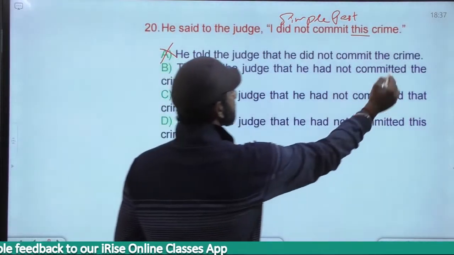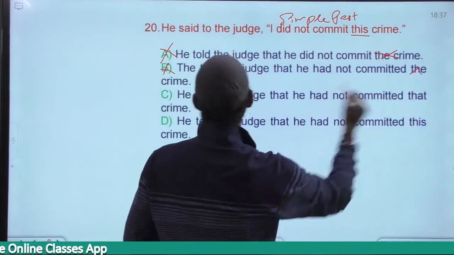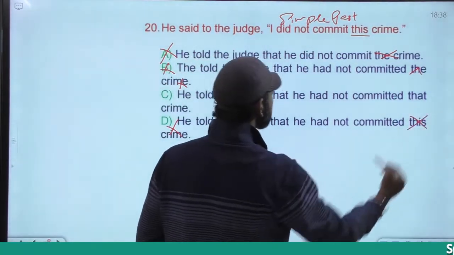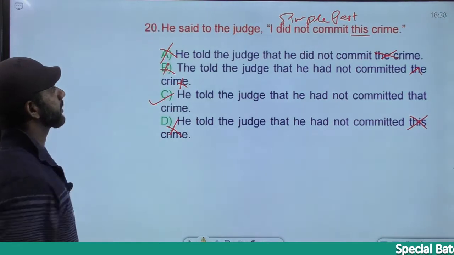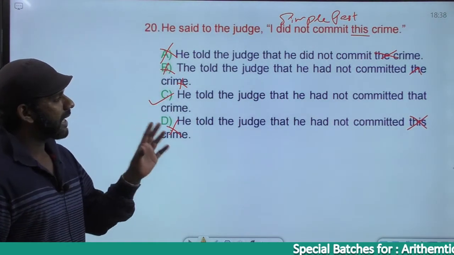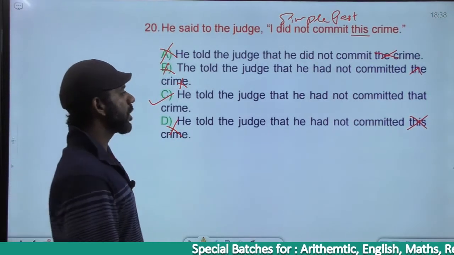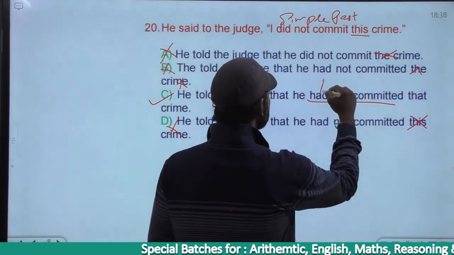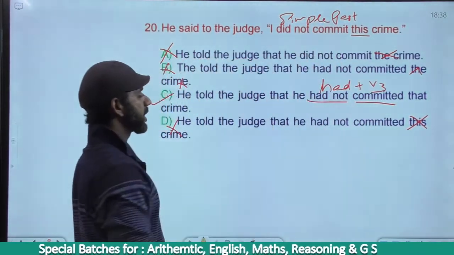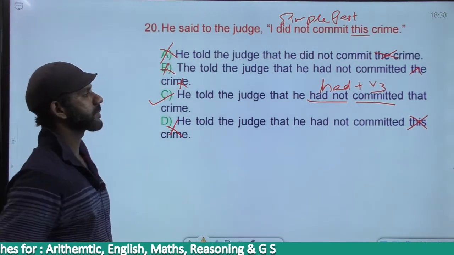Option A is eliminated. It says the crime. Option B is eliminated. It says the crime. Option D is eliminated. D says this crime. Only one option is left. Option C. He told the judge that he had not committed that crime. He had not committed is had plus V3. Had plus V3 is past perfect. Simple past became past perfect. This crime became that crime. Completely fine. The answer must be option C.